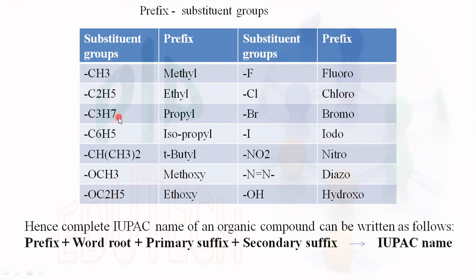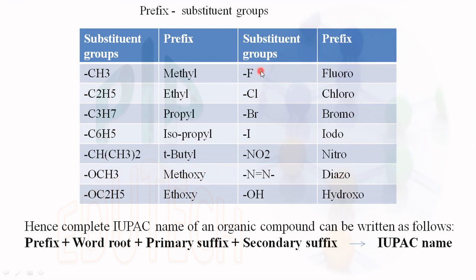C3, propyl. C3 branched, isopropyl. CH3 three times, tertiary butyl. OCH3, methoxy. OC2H5, ethoxy. Since it is 1 carbon, OCH3, methoxy. 2 carbon atoms, ethoxy.